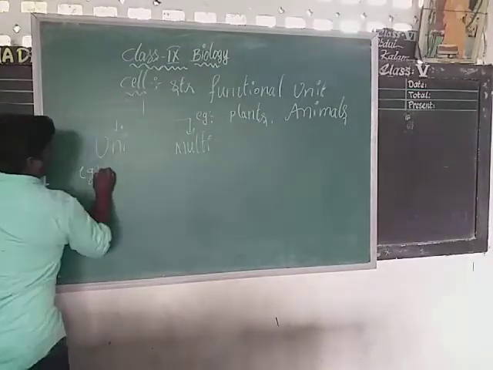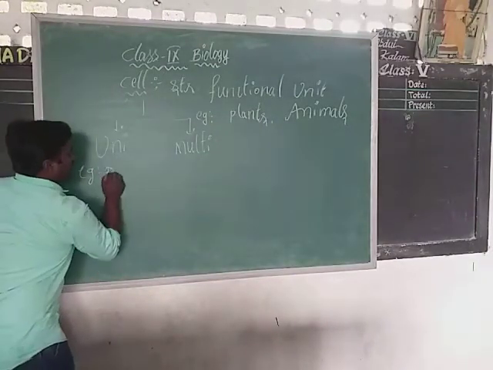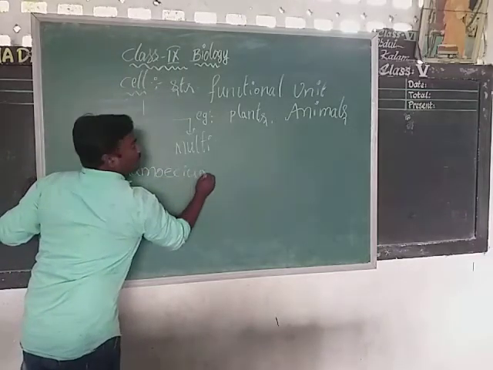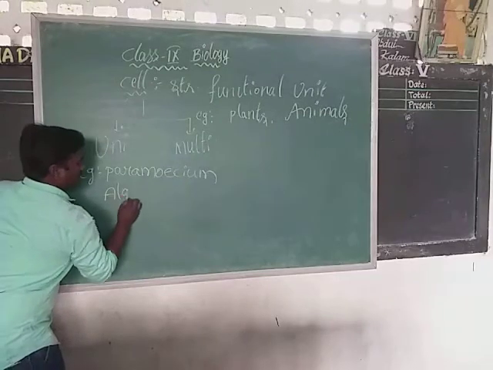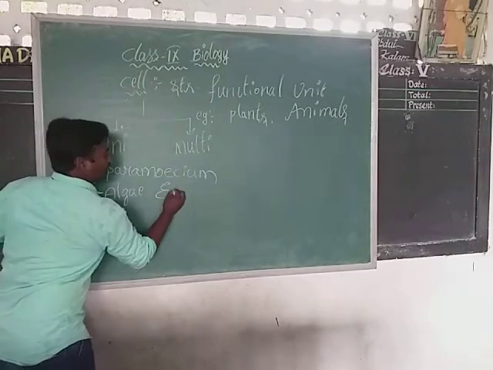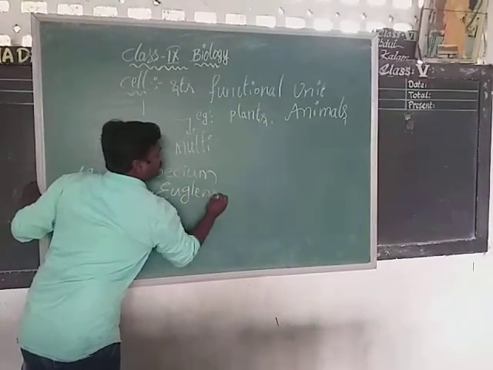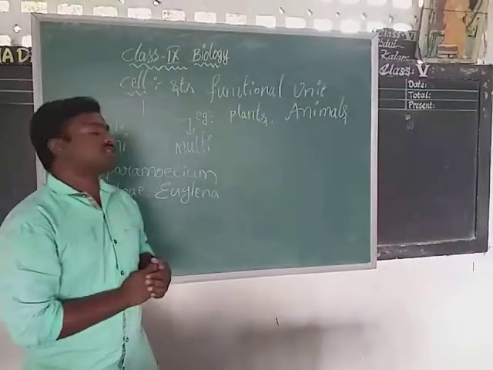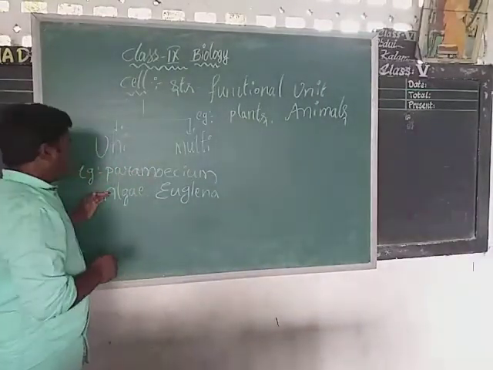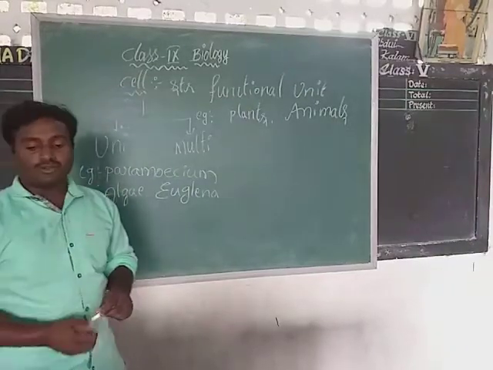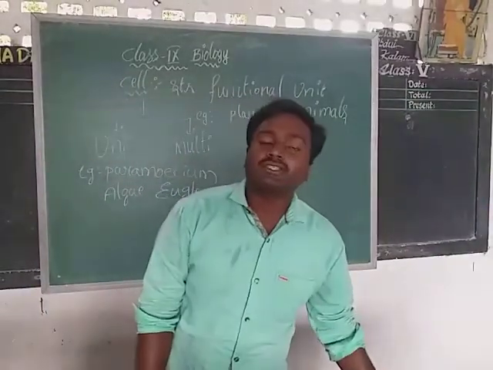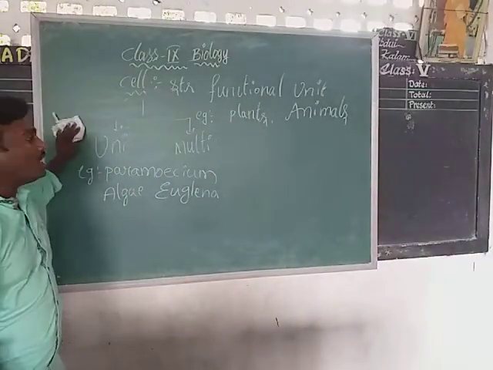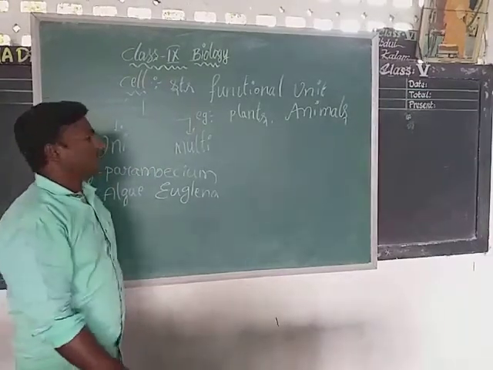What are the examples of unicellular organisms? First one, paramecium. In 8th class also we have studied paramecium. And the next one, algae. Next, euglena. These are some examples of unicellular organisms. In 8th class also you have studied about paramecium, algae, euglena and chlamydomonas. These all are unicellular organisms. In these unicellular organisms, one cell can perform all the activities.